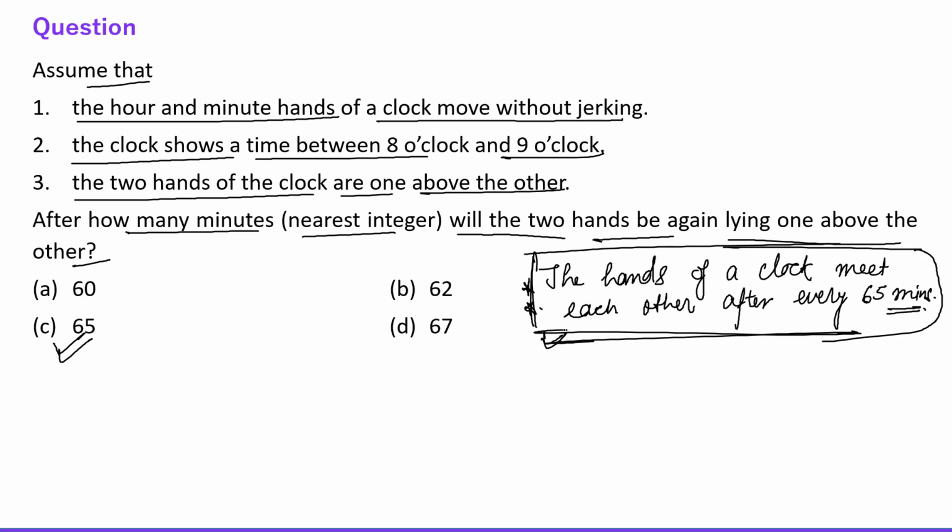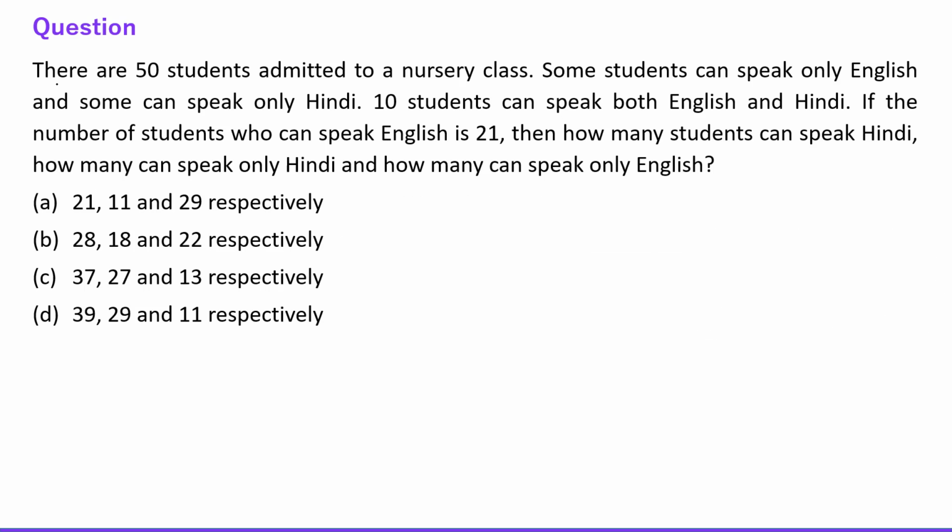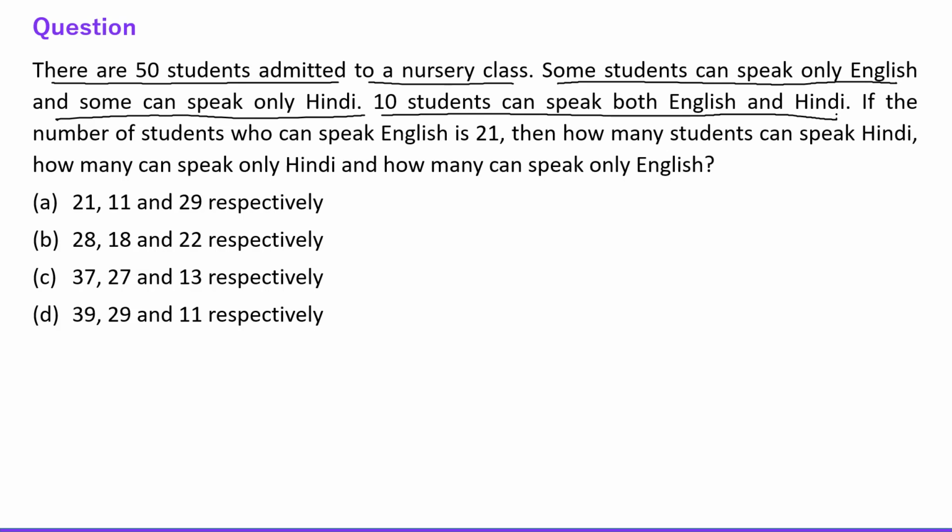Okay. Now let's move. Next question says there are 50 students admitted to a nursery class. Some students can speak only English and some can speak only Hindi. 10 students can speak both English and Hindi, right?